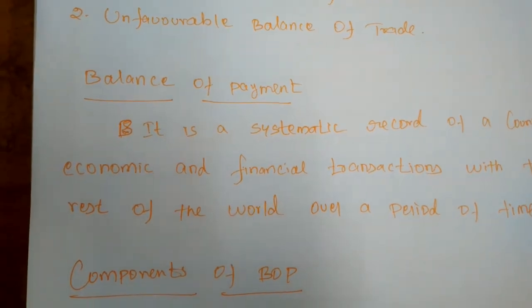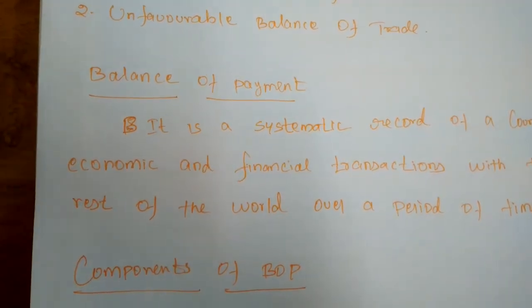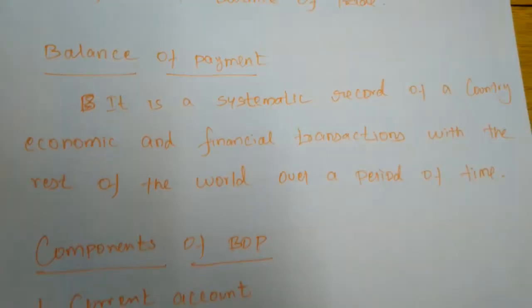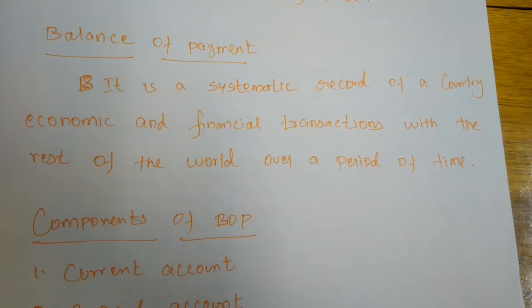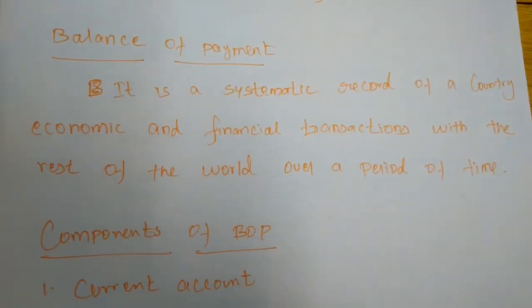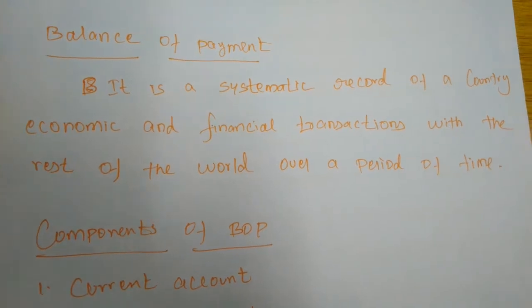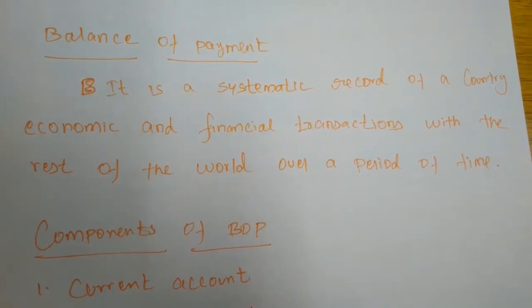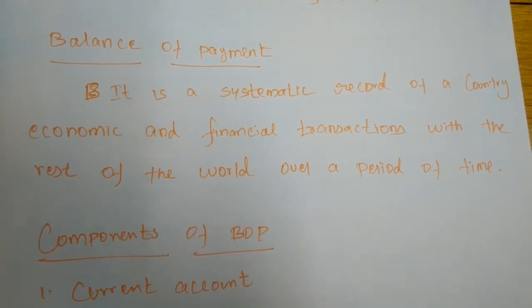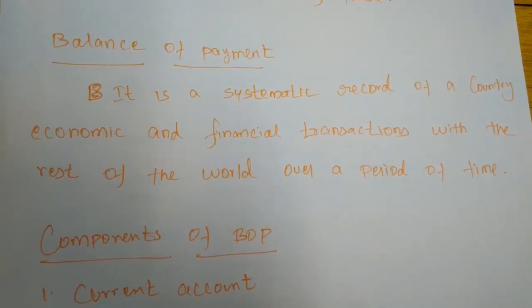When the receipts are higher than the payments, it is called a favorable balance of payment. So the receipts must be higher than the payments. If we receive more money from other countries, it is considered a favorable balance of payment.